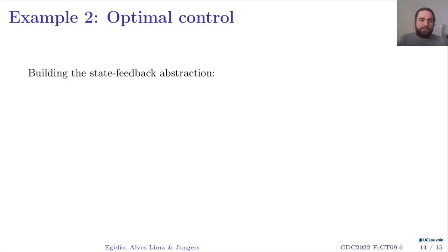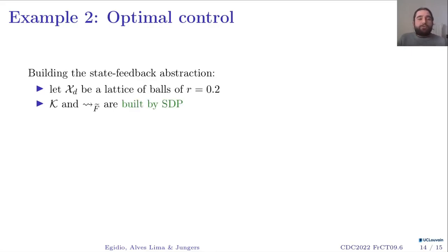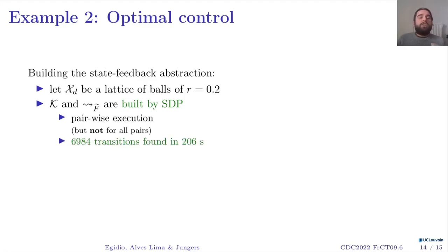To build this abstraction, I will first define a set of cells, which is going to be a lattice of balls of radius 0.2. To design the set of controllers in the transitions, I'm going to run the convex optimization problem that I showed in the previous slide. And this is going to be done pairwise to cells, but I'm not going to test all pairs of cells.